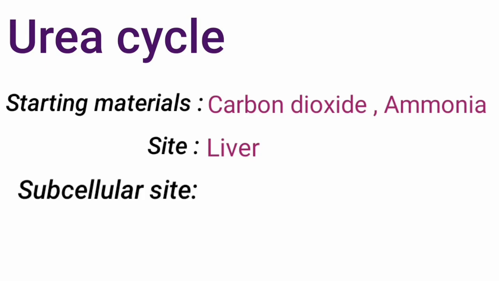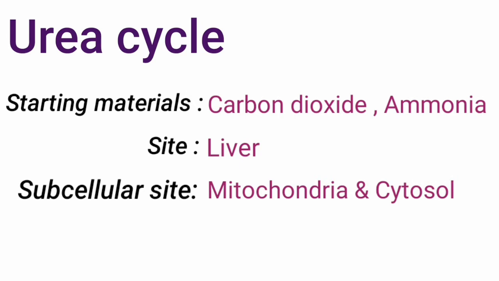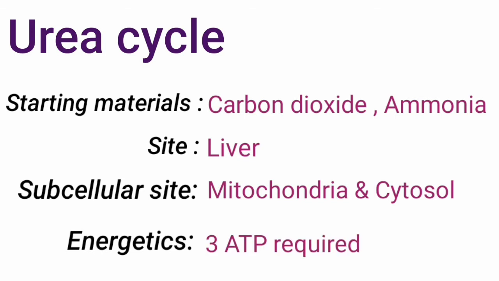And subcellular site is mitochondria and cytosol, because the enzymes of the urea cycle are distributed in mitochondria and cytosol. And this cycle requires the input of energy. So 3 ATPs are actually required in the synthesis of one molecule of urea. Some authors may consider as 4 ATPs instead of 3 ATPs. So the reason for that 4 ATPs will be discussed under the reactions of urea cycle.